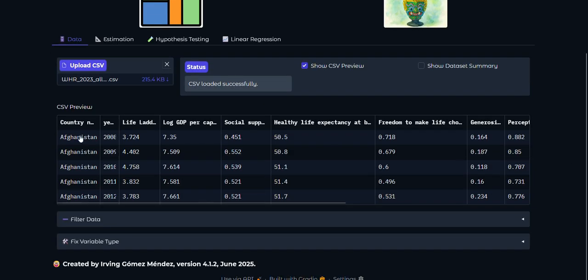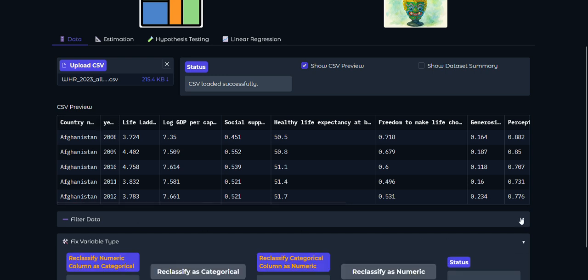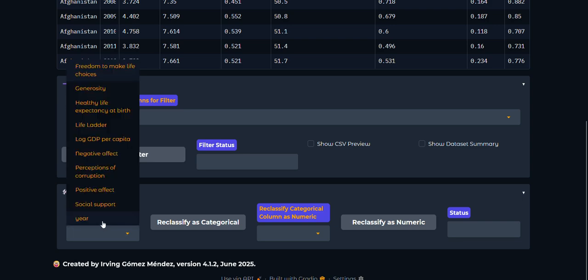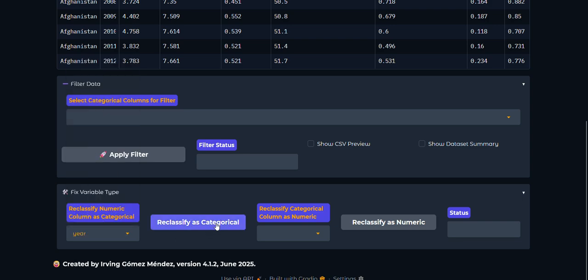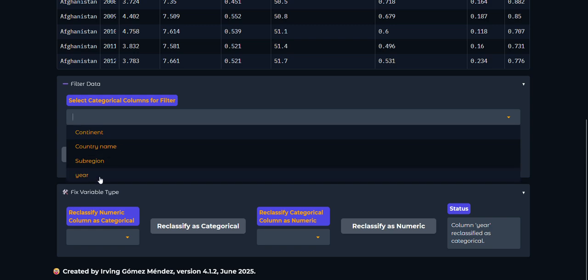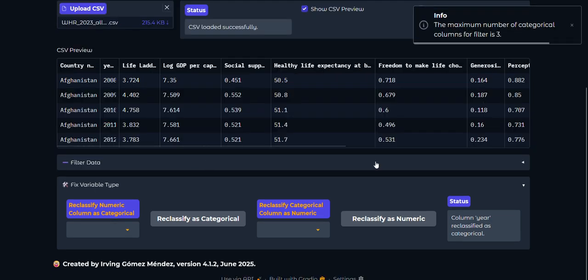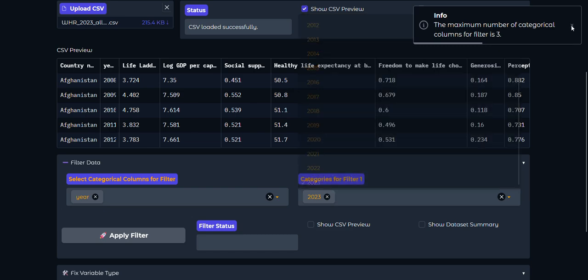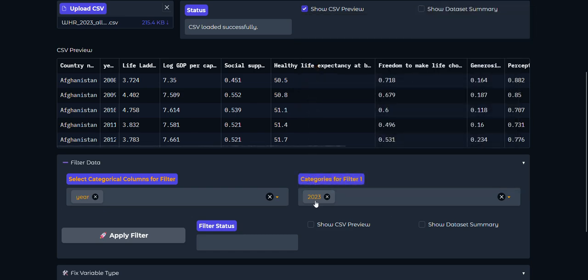So we have the data of this report. Let me use just the last year. Let me reclassify the year as categorical and consider just the last year of this report, so I'm going to use just the data of the year 2023.